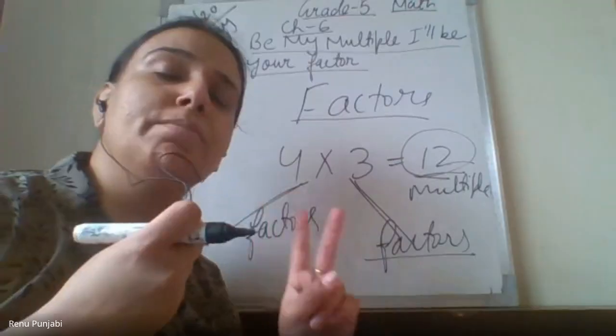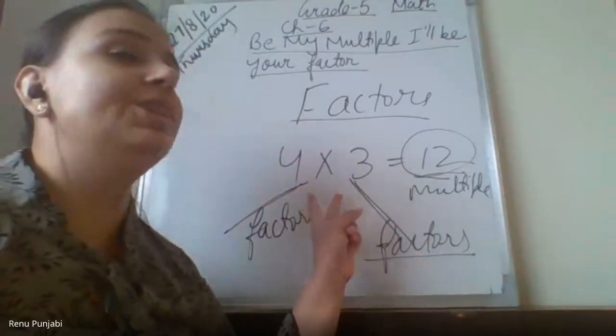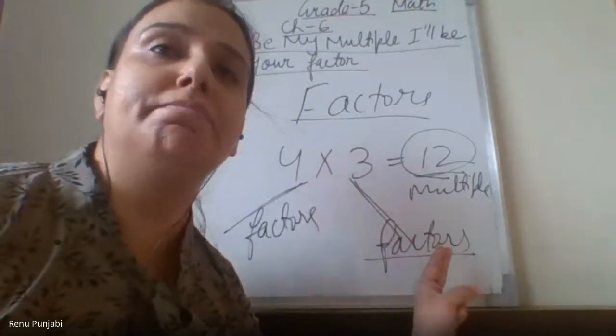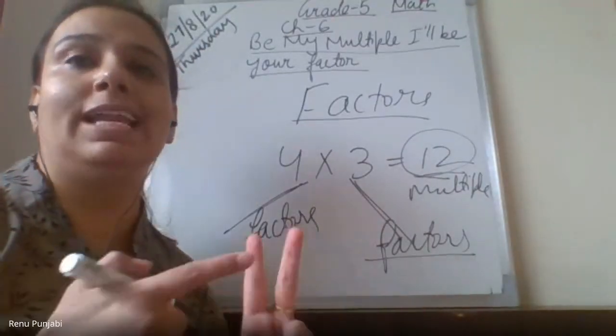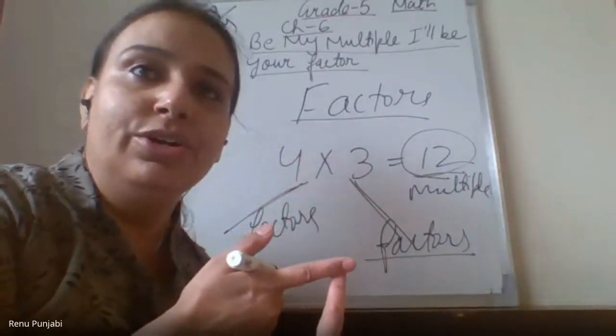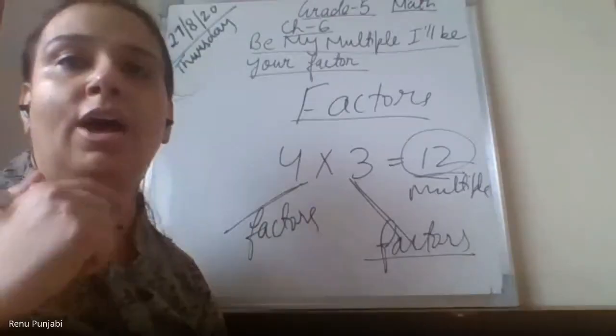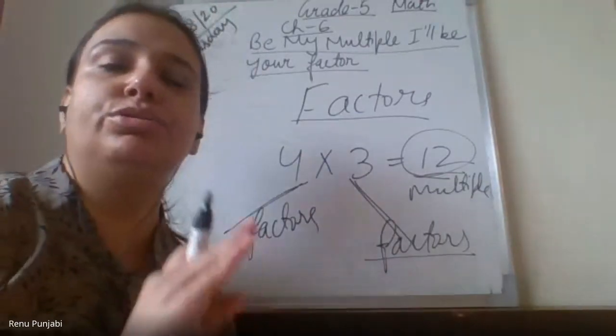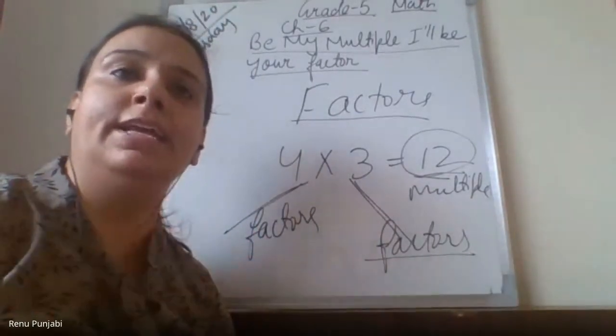Ma'am, so am I right? No, I have told you, factors. They both are factors, 4 and 3. Which two numbers? 4 and 3. Yes, 4 and 3 are the factors of which number? 12, because 12 comes in the table of 4 also and 12 comes in the table of 3 also. Now take your graph paper, and those who don't have graph paper, take any notebook.